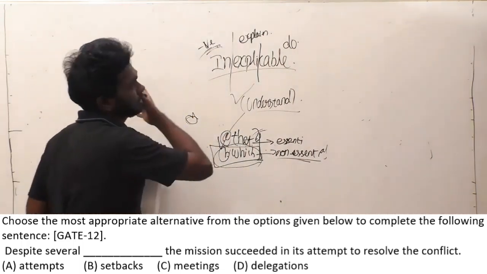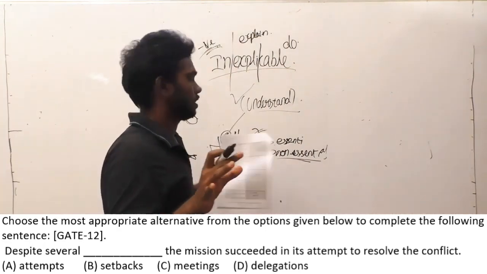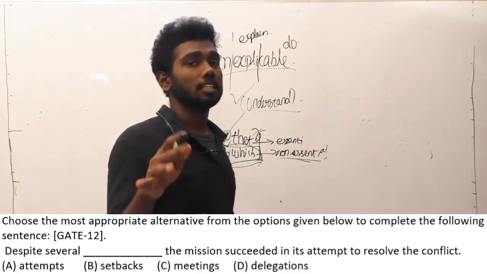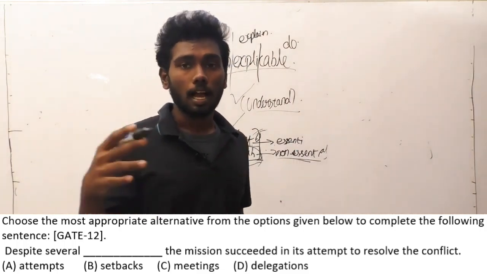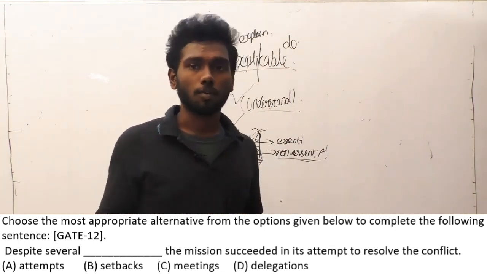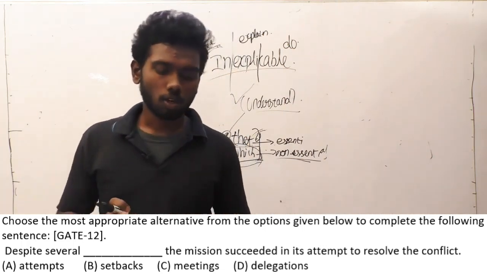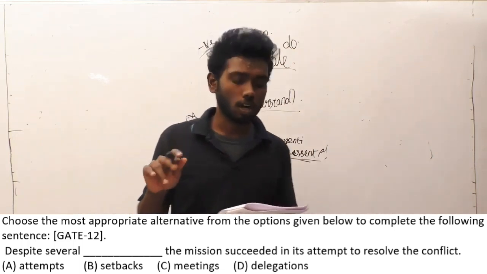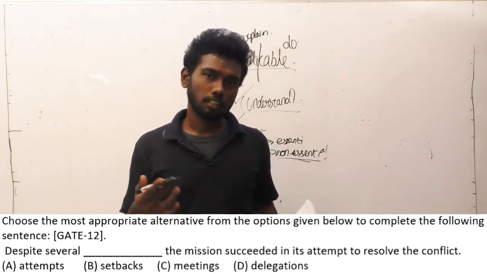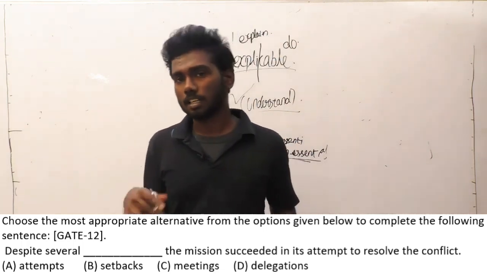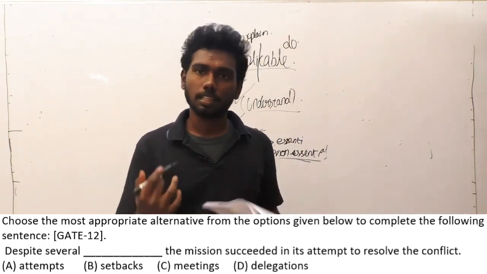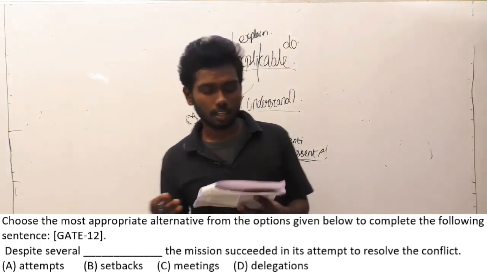So the mission succeeded in attempting to resolve the conflict. There is a conflict going on somewhere, so the mission just succeeded in its attempt to resolve the conflict. They did not resolve the conflict completely, they just attempted to resolve it. So option A will not come, because option A is also 'attempts'. Despite several attempts, the mission succeeded in its attempt to resolve the conflict. So attempts is coming twice and the sentence does not fit.